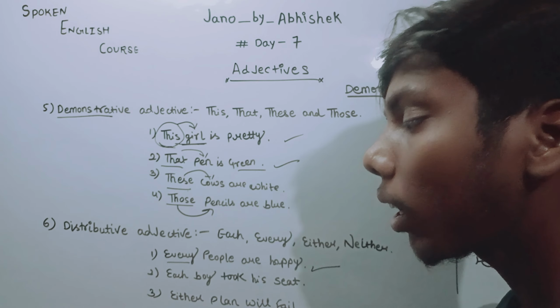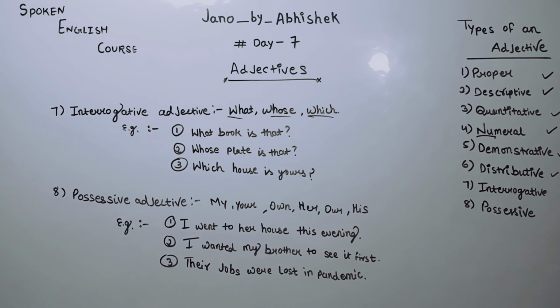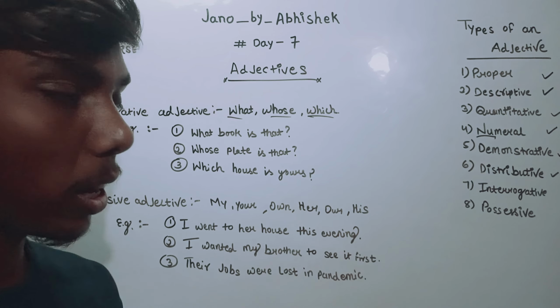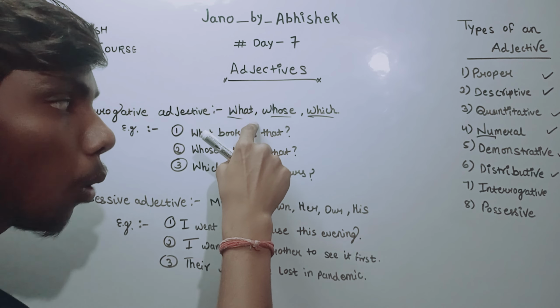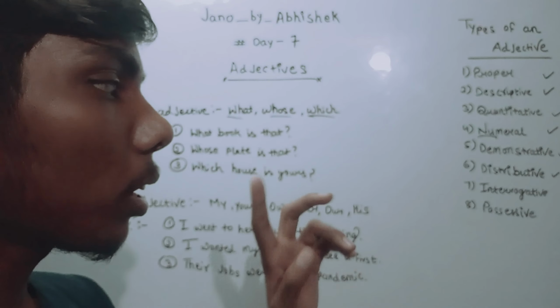These are interrogative and possessive adjectives. So friends, let's see the last two parts of adjectives. First one is the interrogative adjective. Under the interrogative adjectives only these three words come: what, whose, which. Only these words come under the interrogative.